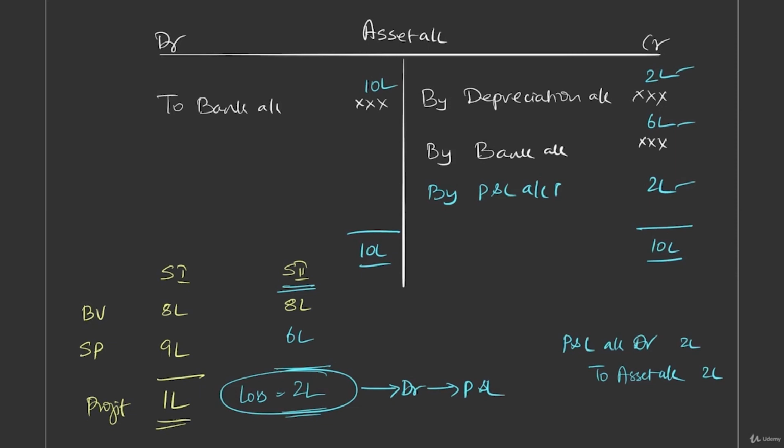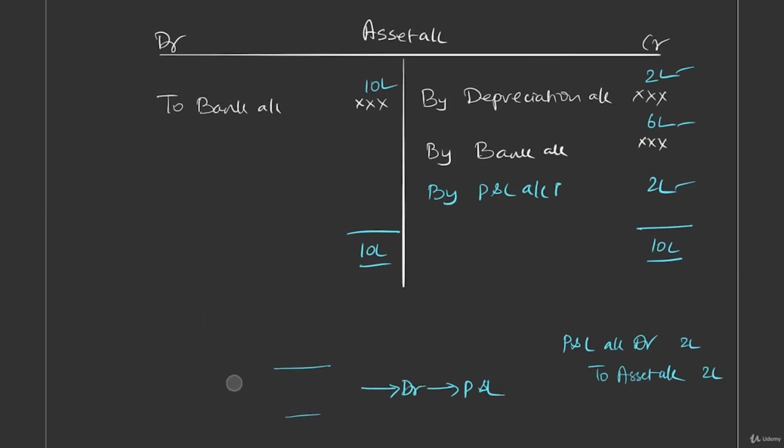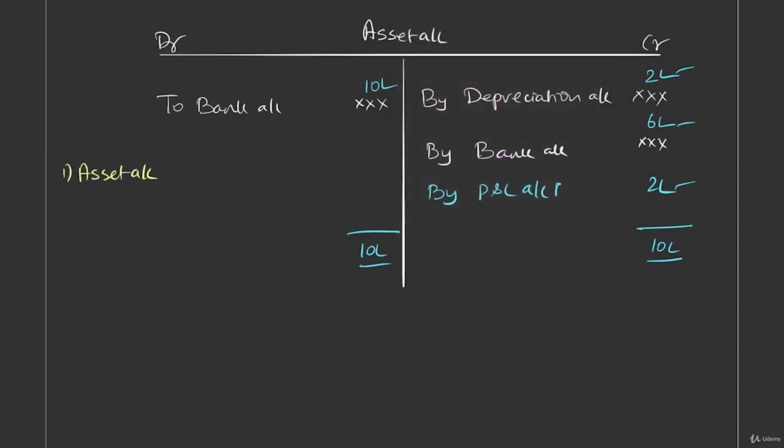So what we can infer from this is what are the entries that we have to pass. Okay, I'll write down the entries, just listen. When the asset is purchased, what entry is passed? When the asset is purchased, asset account debit to bank, agreed. When depreciation is provided, what is the entry passed?